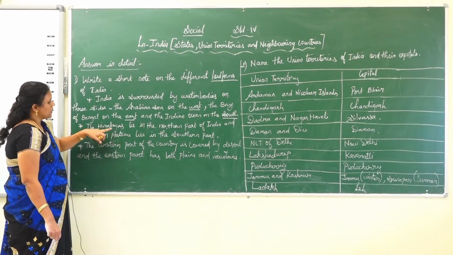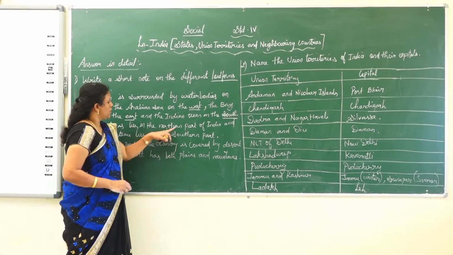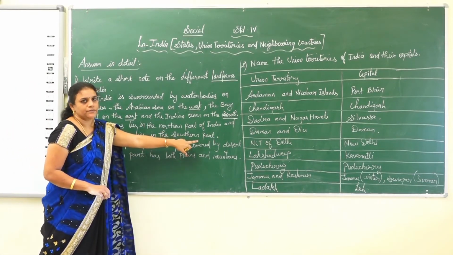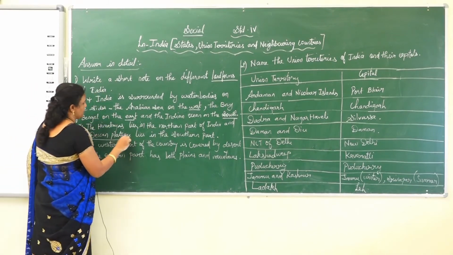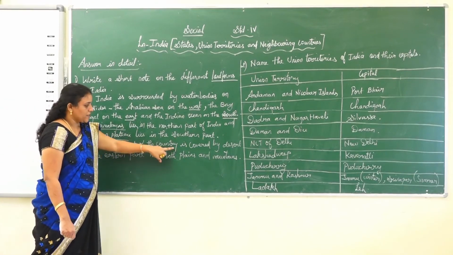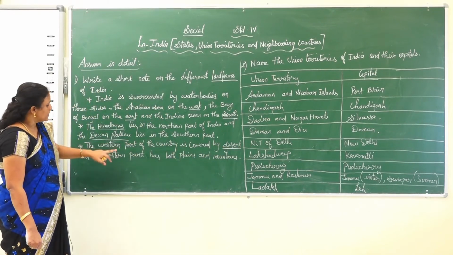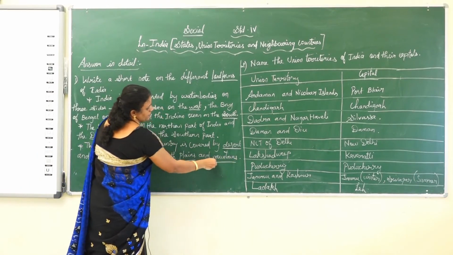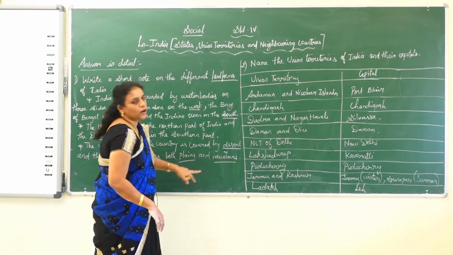Second point, the Himalayas lie in the northern part of India and the Deccan Plateau lies in the southern part. The western part of the country is covered by desert, and the eastern part has both plains and plateaus. What do you mean by plains? It is flat land, okay, and mountains.